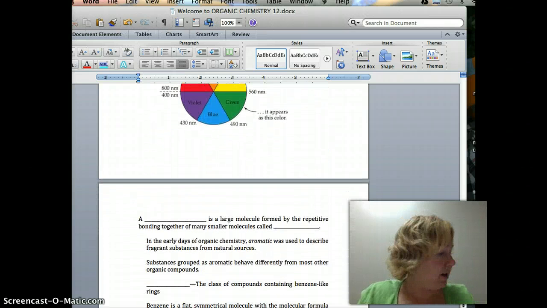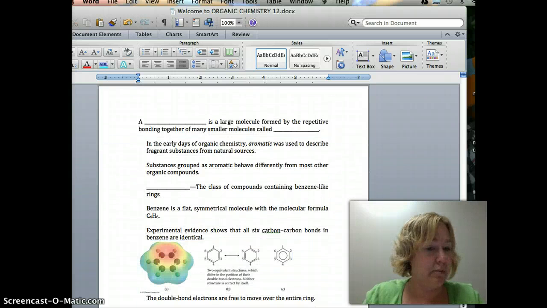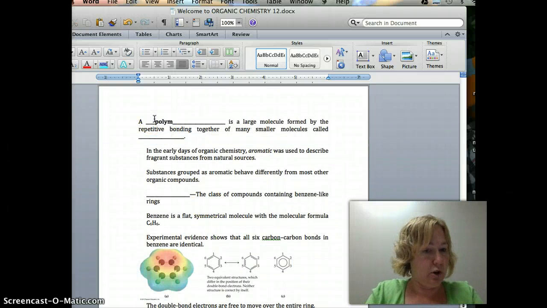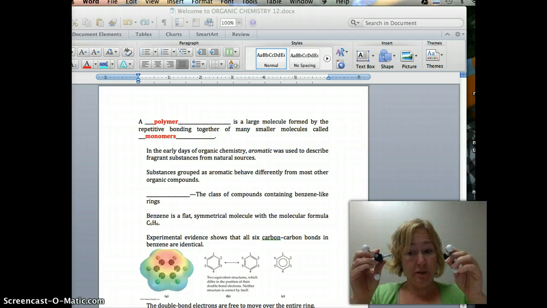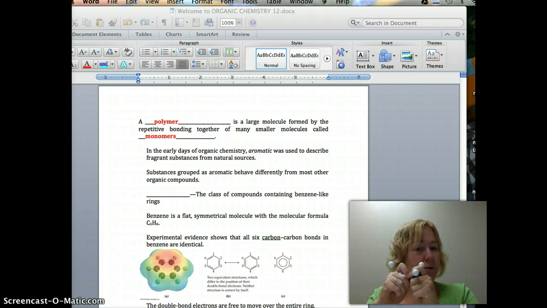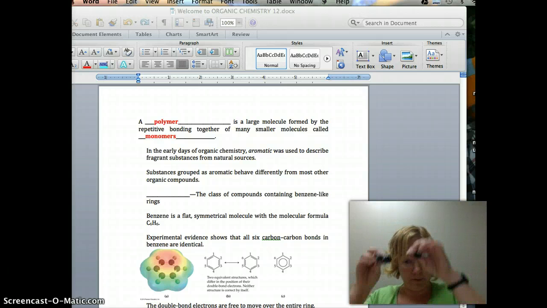Okay, let's try and get this done in one lecture. So, polymer chemistry. A polymer is a large molecule formed by repetitive bonding together of many smaller molecules called monomers. Sorry, I'm back. Okay, so these are two monomers. Two little monomers, and they can come together and make a polymer. So smaller molecules can be monomers, and then they can form these gigantic monstrosities. I mean, just huge, huge things. And basically, they're just putting them together.